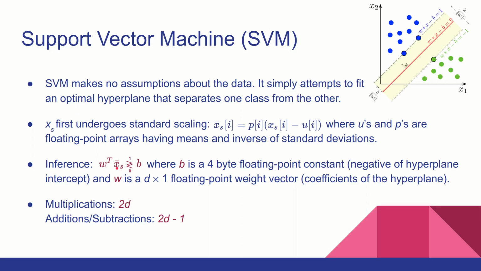The X is not the raw value. Basically, since the algorithm is scale variant, you have to make all your data points have mean 0 and variance 1. After that, if you see this formulation and the standard scaling formulation, you will basically be left with 2D multiplications and 2D minus 1 additions and subtractions for inference.